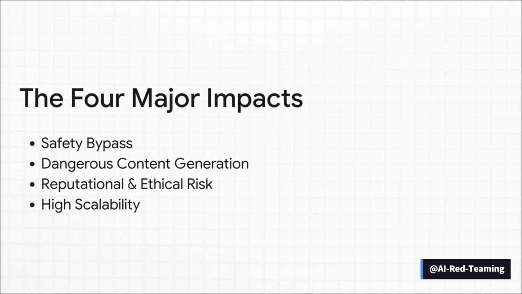So when you put it all together, what are the big impacts here? Well, first, you've got a clear bypass of the safety systems. That leads to the second point, the generation of really dangerous content. Everything from instructions for crimes to nasty stereotypes. Third, that's a huge reputational and ethical nightmare for the companies building these things. And finally, and this is key, this problem is highly scalable. You can't just block a few bad words. Because it's about combinations and nuance, it's a whole category of attack that's incredibly hard to defend against with simple filters.